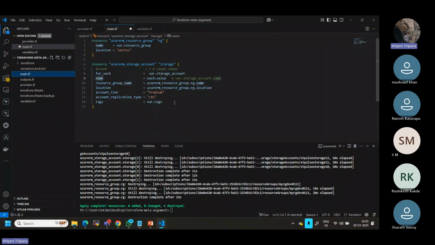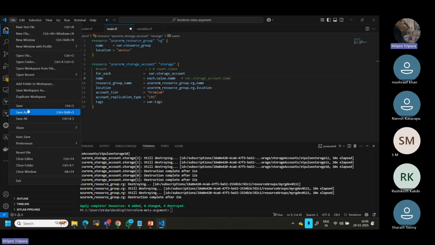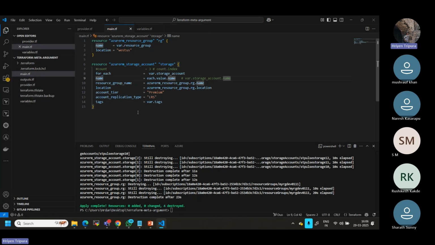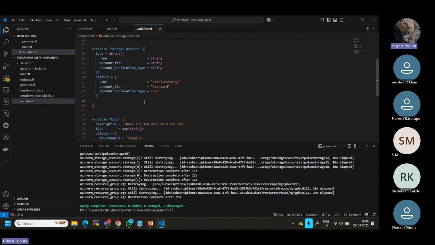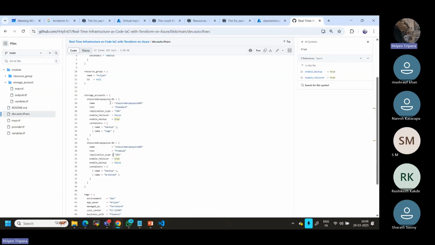If you see here, where is that? Here is dot value, sorry, dot name, right? It is dot value dot name, because dot name, as I told you, is coming from there only. Now if you see here, it will only create one, but if you want to create more, then as I told you, you have to map them in your variable file or in your tfvars file. In that case we can define it like this. Okay, but let's do this thing.